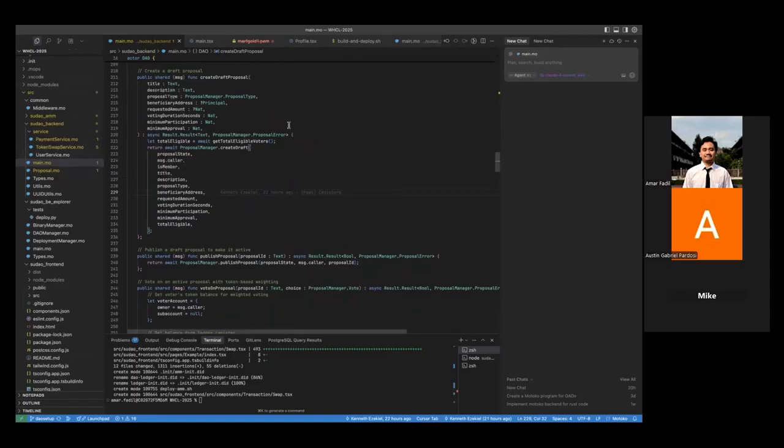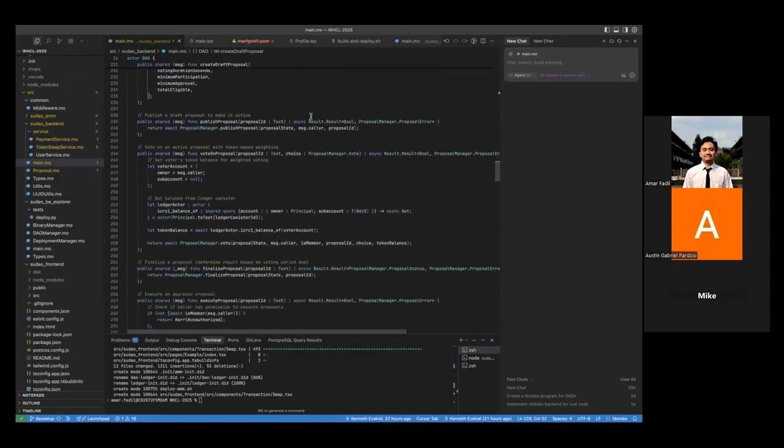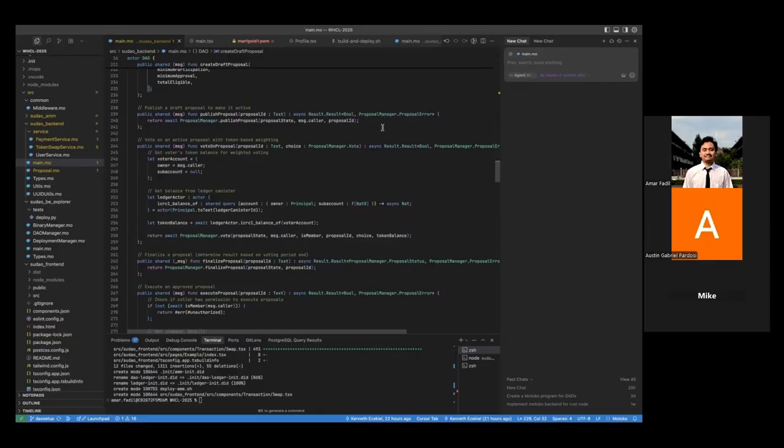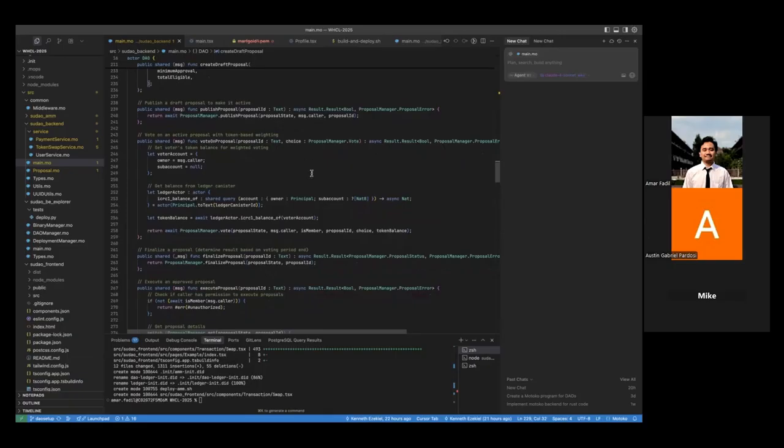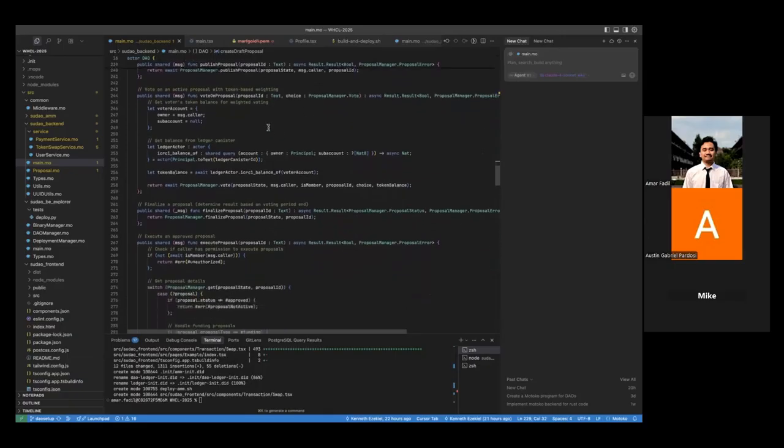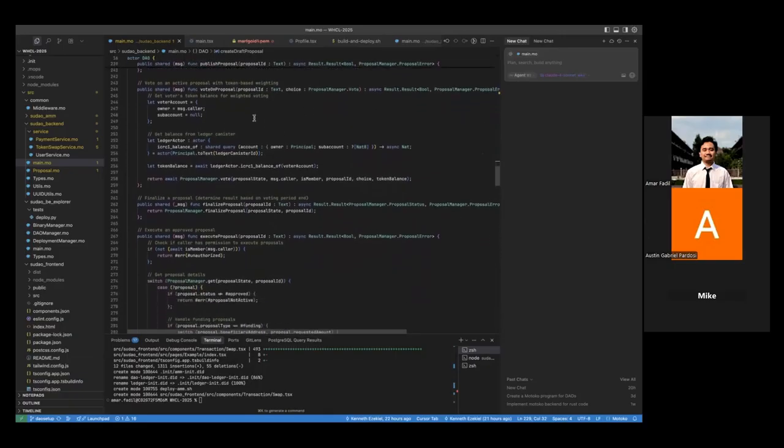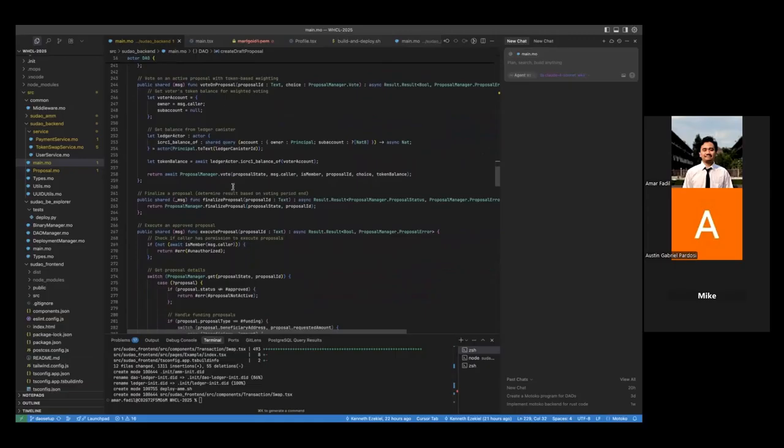After that, the next step is that people can use publish proposal to make it active and officially start the voting clock for the whole community on that proposal. Next, we have the function vote on proposal. So a member can cast yes or no using the vote function.